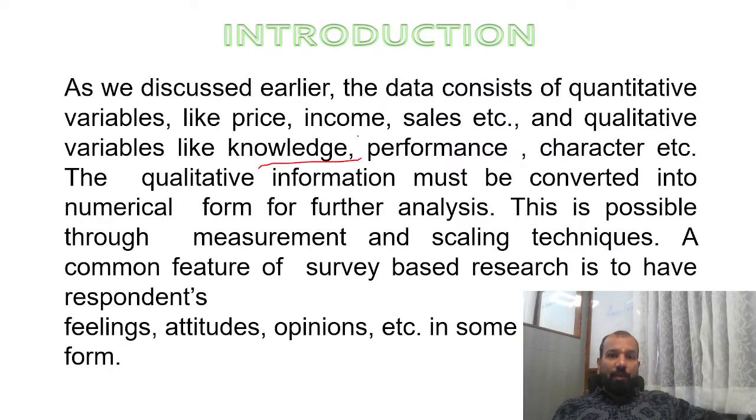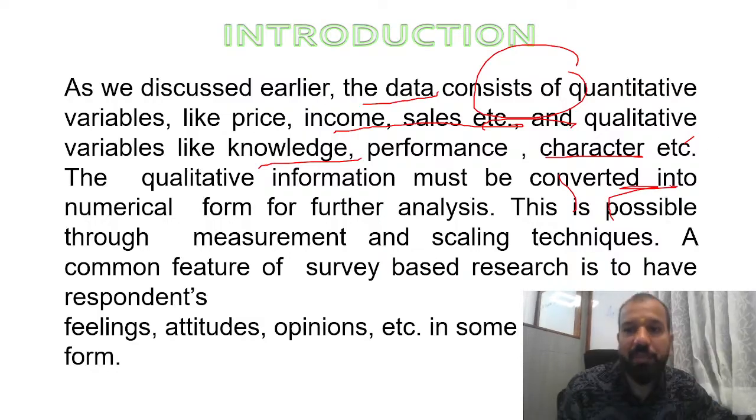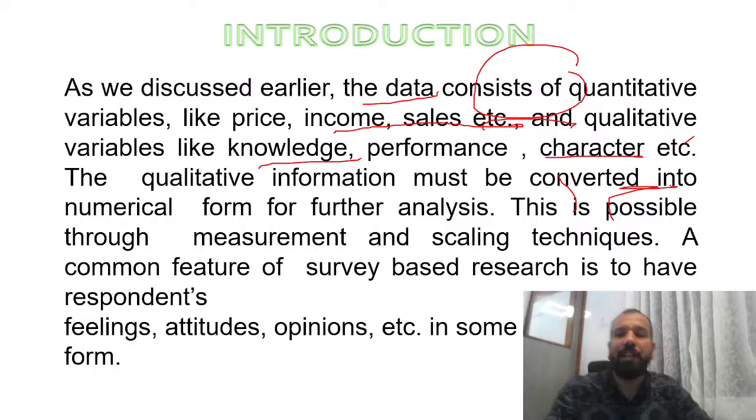As discussed earlier, data consists of quantitative like price, income, sales, and qualitative like knowledge, performance and character. So the qualitative information must be converted into numerical forms for further analysis. This is possible through measurement and scaling techniques.